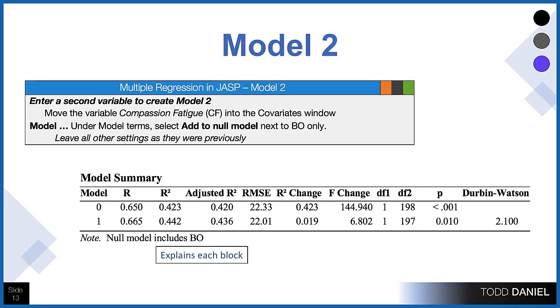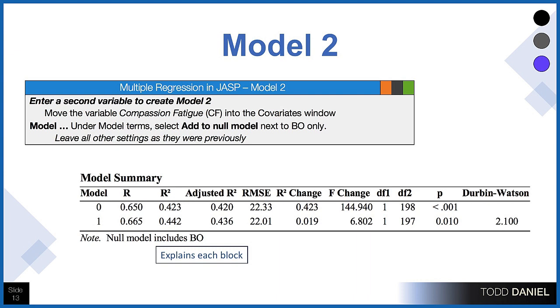What if we add another variable? So what we would do in JASP is we would create a second model where we'd add compassion fatigue. So we now just move that into the covariance window. And then the first option underneath the windows is the one for model. And in that we would simply add burnout to our null model. So we're now making burnout as a predictor our starting point, which was of course model 1. So now we have added a second model.